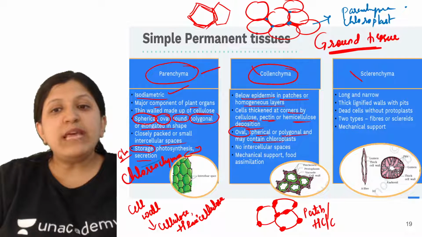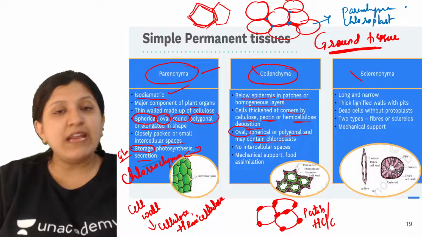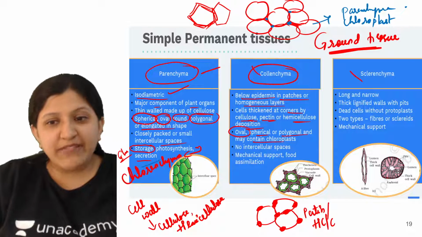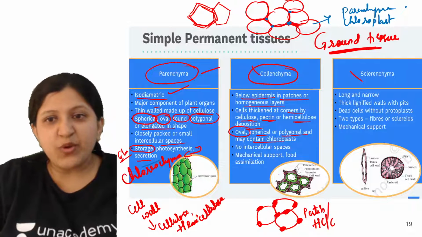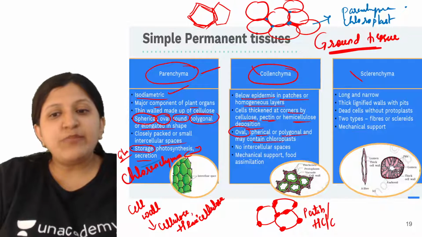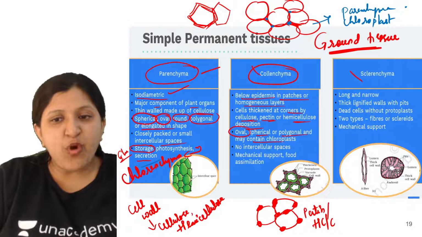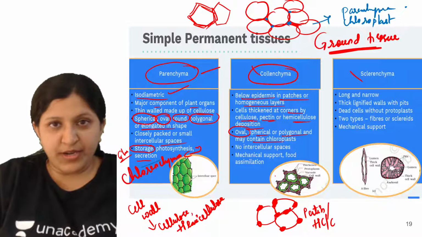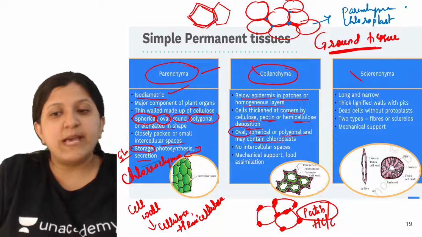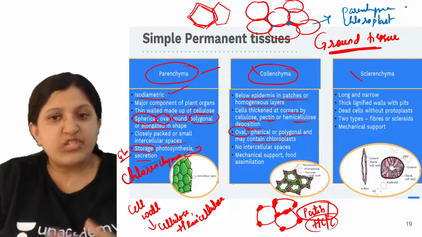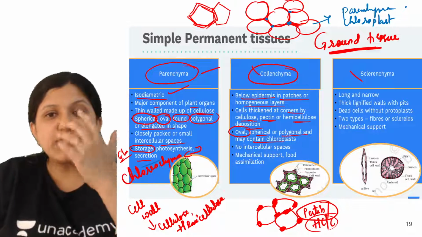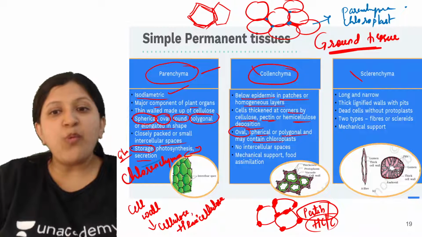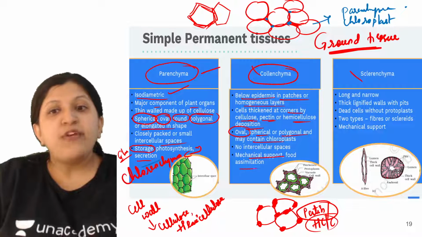Now you know there is no intercellular space. Any idea why there is no intercellular space? Whatever intercellular space would have been there, because of the thickening that has formed at the corners, that space is also covered. There is a pectin, hemicellulose or cellulose deposition, and because of that there is no intercellular space. So what exactly is the main function of this one? Providing mechanical support and food assimilation.